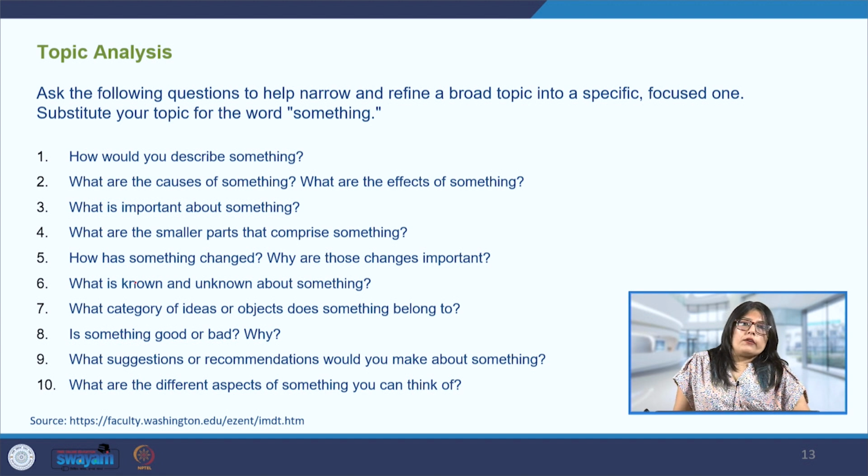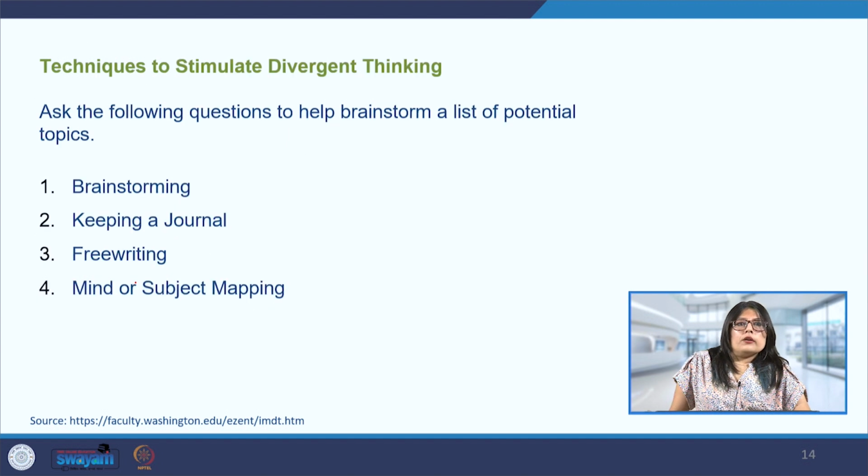Following the divergent thinking, the ideas and information will be organized using convergent thinking, which is basically putting all these unorganized and diverse ideas back together in a more logical format. Now, certain techniques can be used to stimulate divergent thinking: brainstorming, keeping a journal, free writing, and